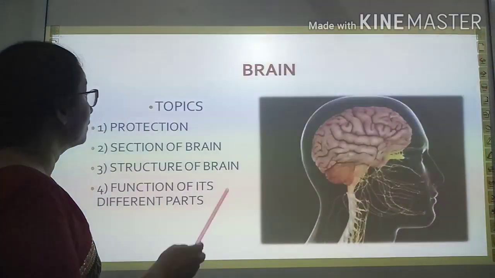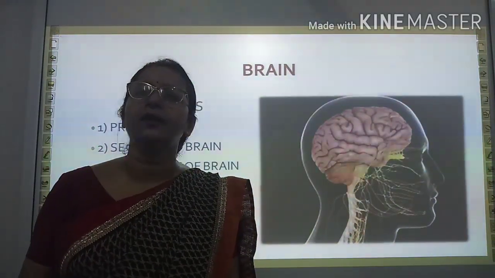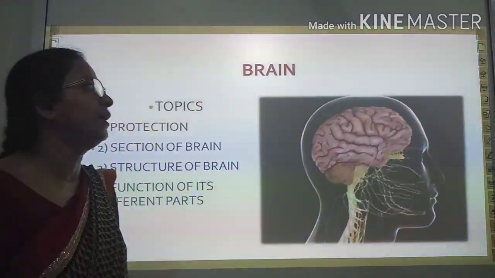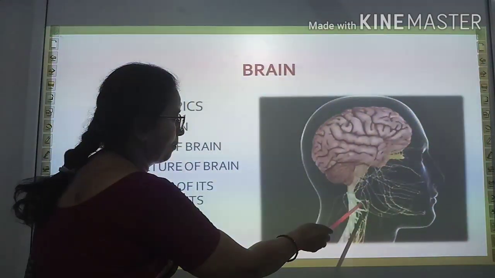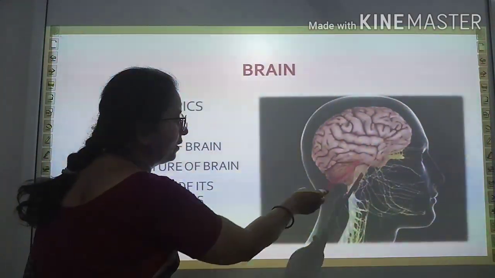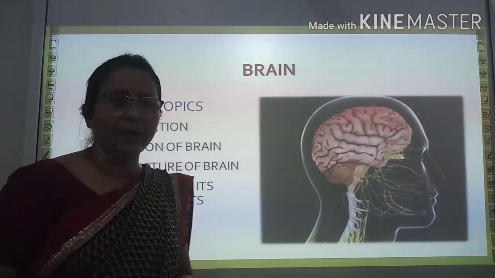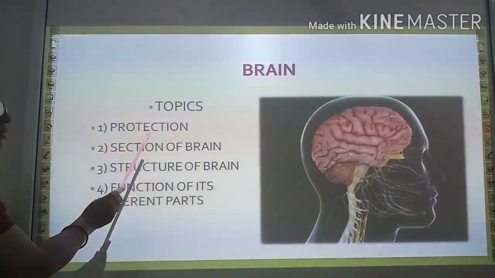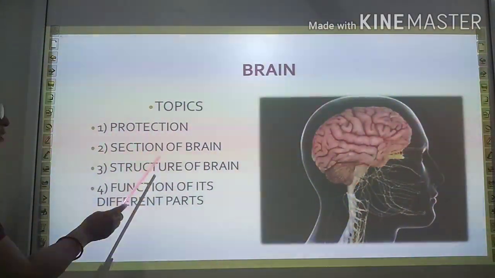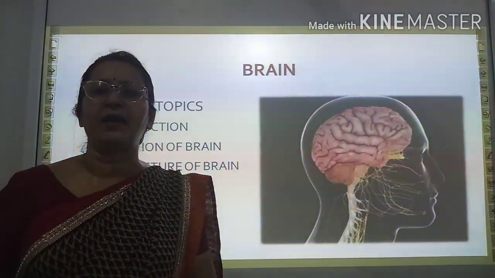Now, we will discuss the brain and spinal cord one by one. Look here. First, we will discuss the brain. You can see the structure of the brain and spinal cord. Its nerves arise from it. But in the brain topic, our portion is its protection, sections of the brain, structure of the brain, and function of its different parts.